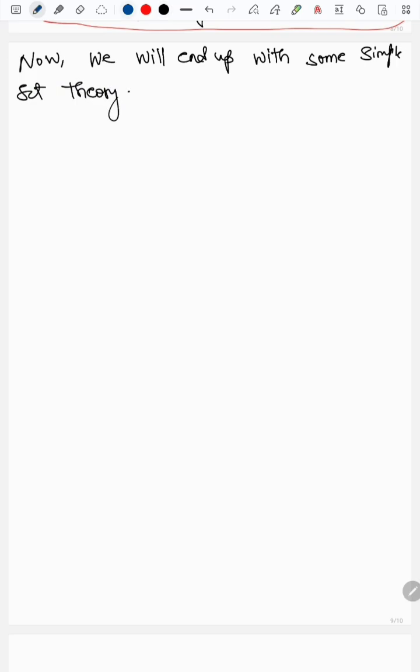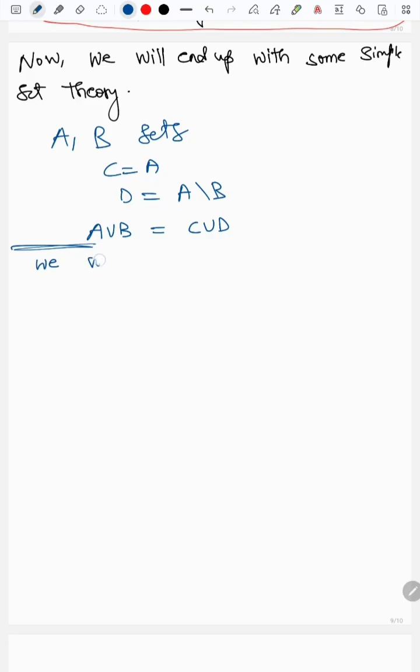Now we'll end up with some simple set theory results. Suppose A, B are any two sets. I'm calling C equal to A and D equal to A minus B. I can say that A union B is equal to C union D. Just check it.